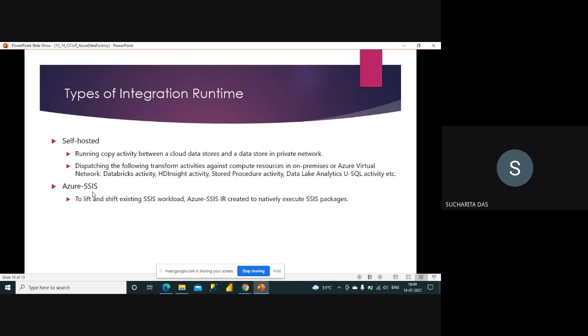And Azure SSIS, as I told you, that to lift and shift existing SSIS workload, Azure SSIS integration runtime is created to natively execute SSIS packages. Means you have some SSIS packages already created and you want to just integrate with your data factory, but you don't want to write everything from scratch. Whatever package code I have written, that should be executed but within my data factory. Then you have to use this Azure SSIS runtime.